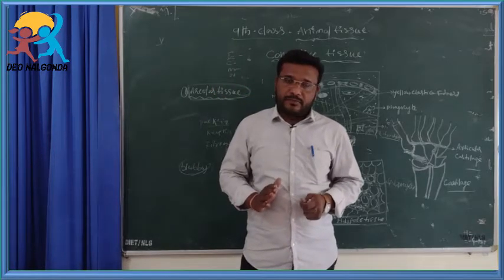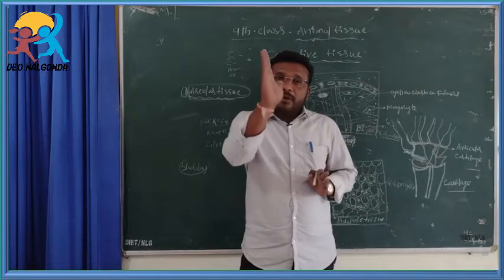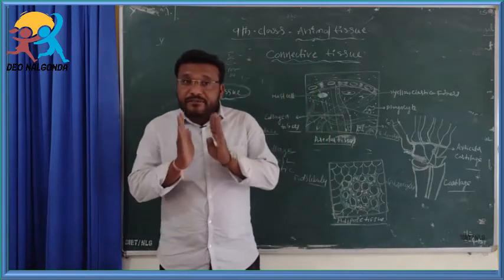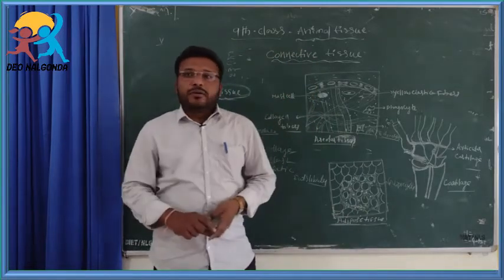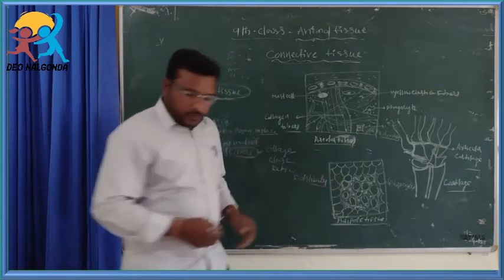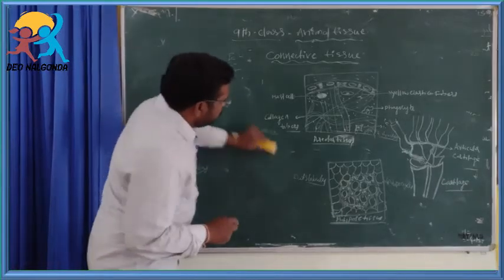Yes. Bone is one type of connective tissue which gives the definite shape in vertebrates. Another connective tissue is called bone.